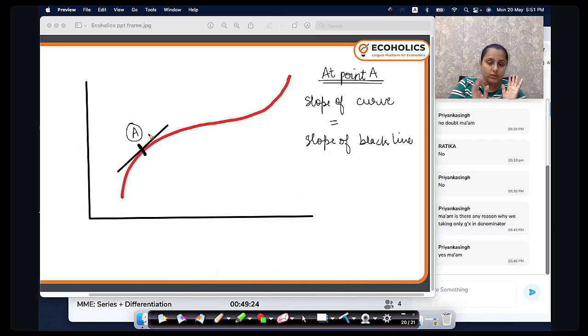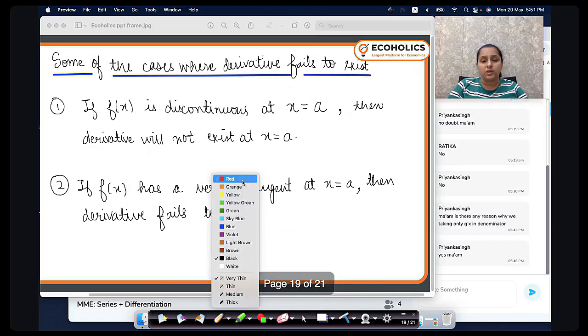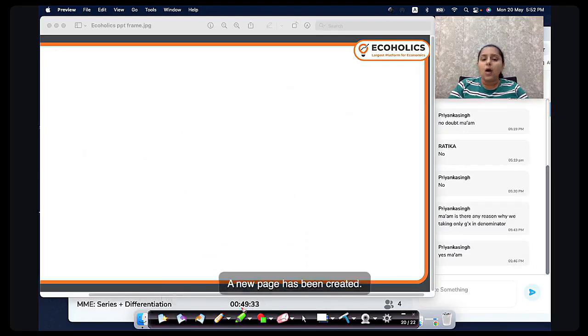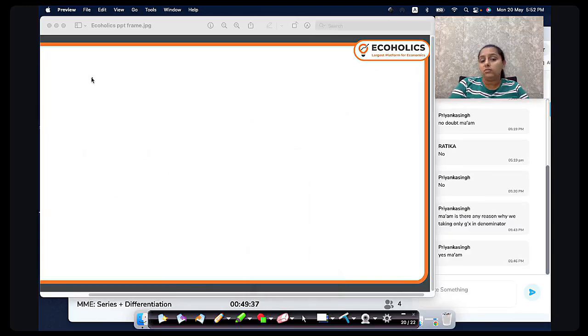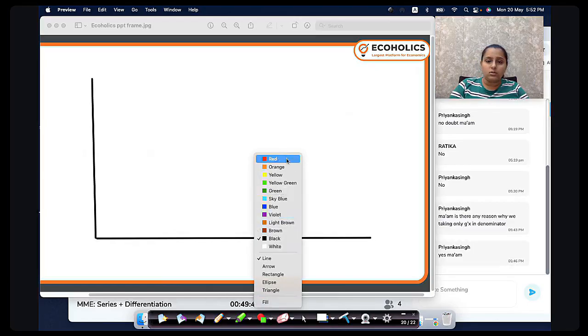This is what we learn. Now, when I talk about vertical tangent, how come the derivative fails to exist in the case of vertical tangent? Let me draw a graph.